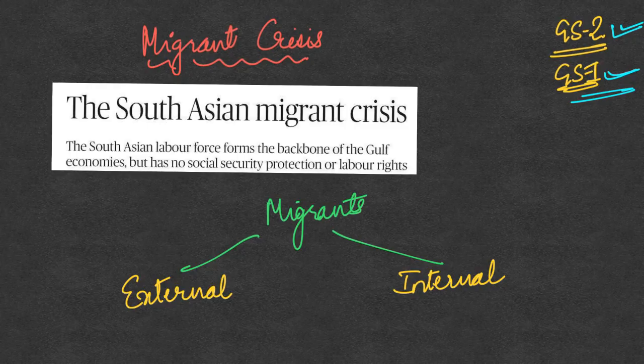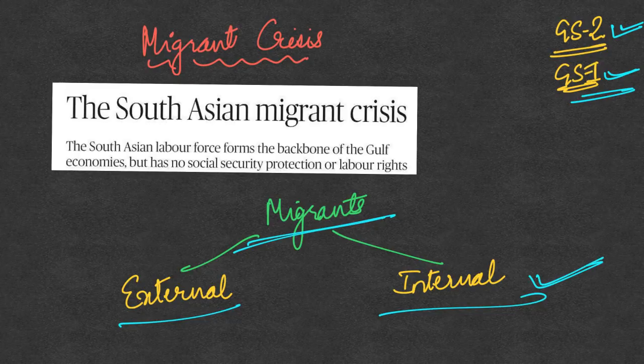When we say migrants, there are mainly two types, external and internal. Internal migrants and what kind of issues they face, we have already seen multiple times. But we also have external migrants, that is those people who go from India to other countries for work or other reasons. The most important region where our migrants migrate externally is the Gulf region. The West Asia region is the most important region where we have lakhs of our migrants working there. So we will talk about these external migrants.